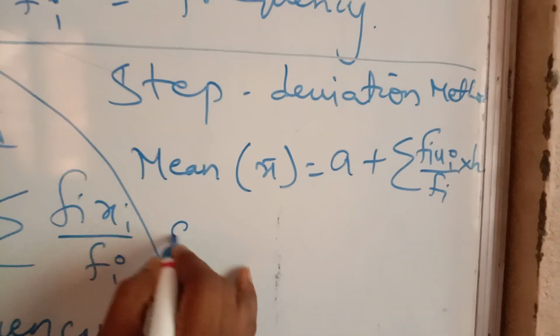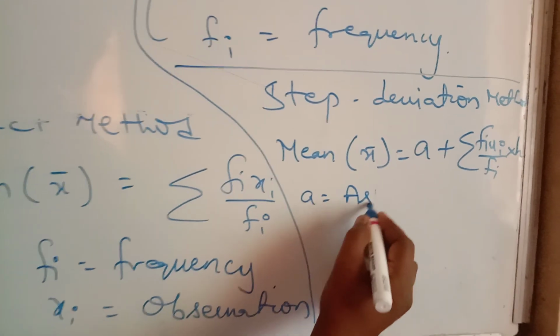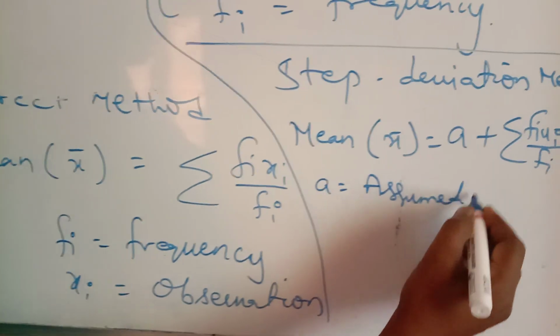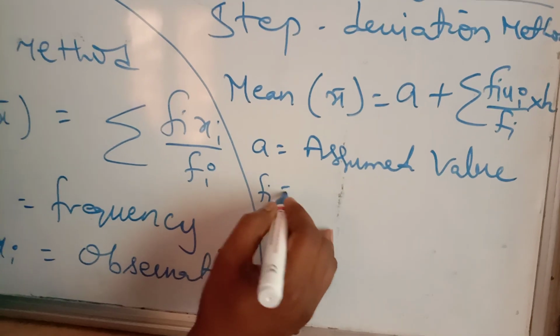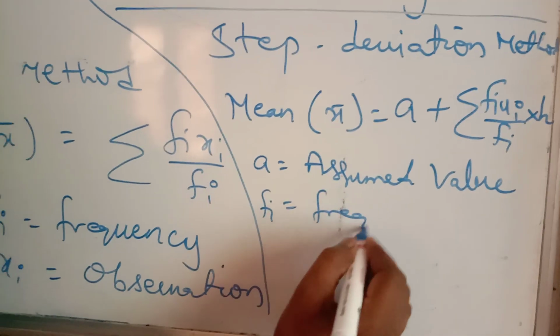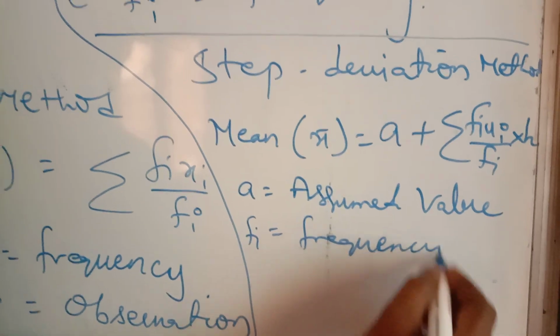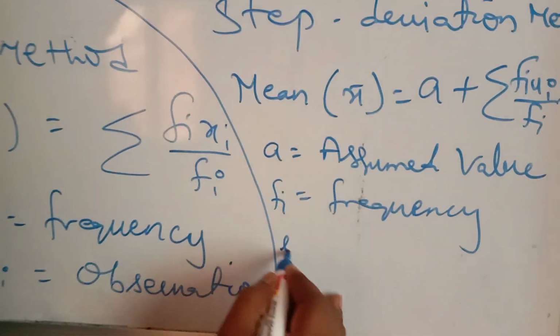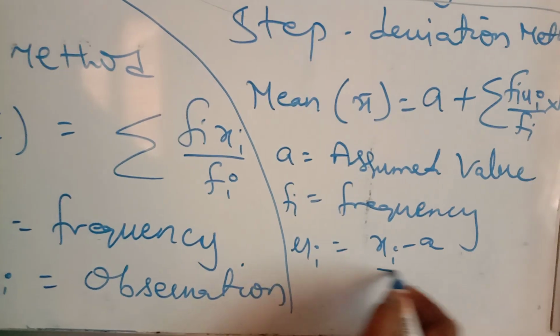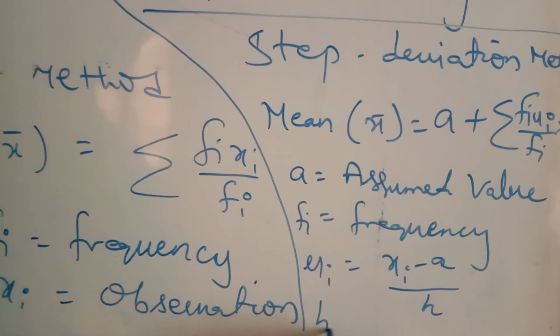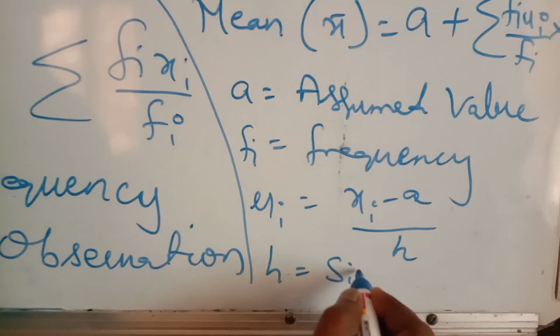Here a equals the assumed value, fi equals the frequency, and ui equals xi minus a by h, where h equals the size of the class interval.